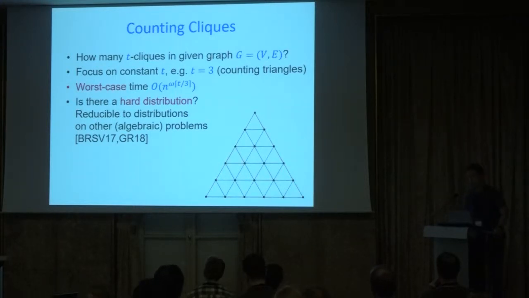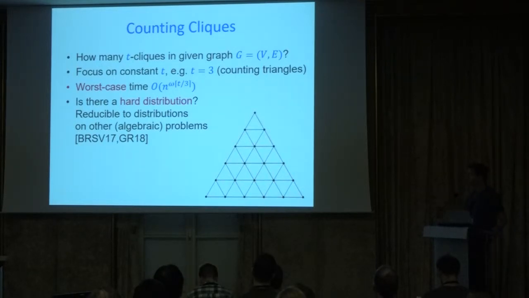And the question is, what can we say beyond the worst case complexity of this problem? In particular, does this worst case complexity really represent how hard the problem is on typical instances in some set? And in particular, can we find a hard distribution? A distribution where, given a random graph drawn from this distribution, it's as hard to solve the problem as it is in the worst case. That's a basic question about a very basic problem.